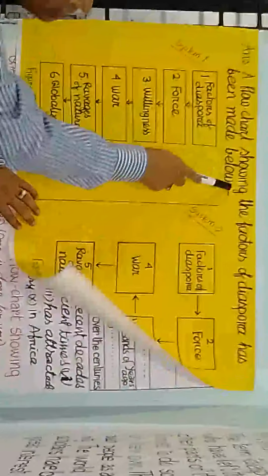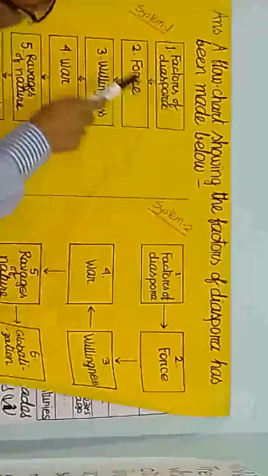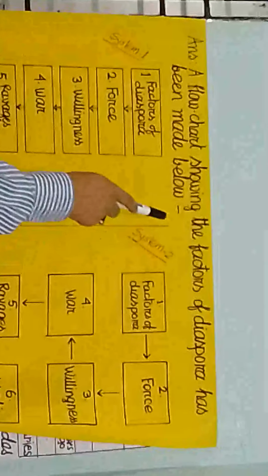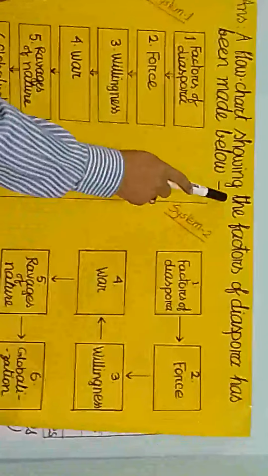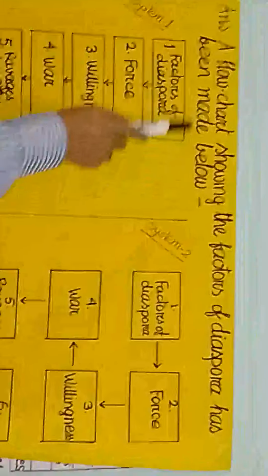Look at a flowchart showing the factors of diaspora. That means this is the subject of this sentence, and where do we get it? I get it after make in the question. In this way, after make in the question, we get a flowchart showing the factors of diaspora.